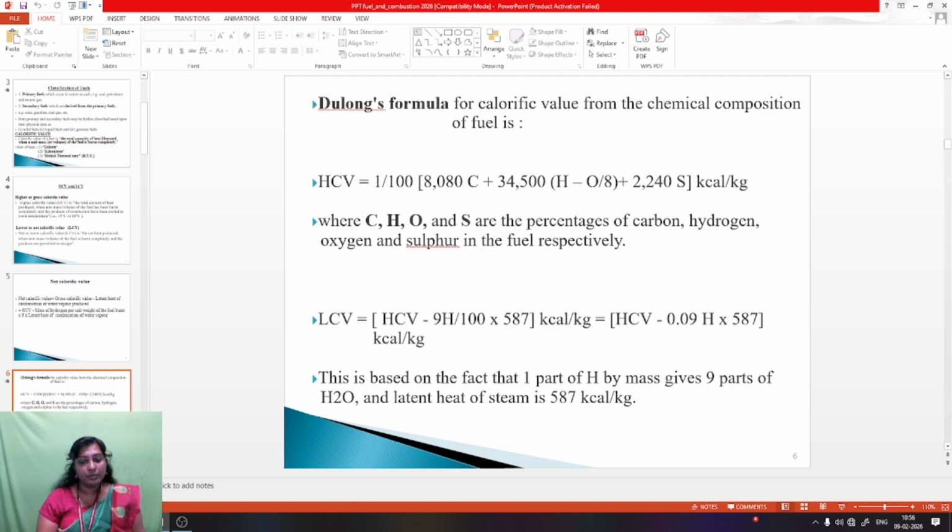That is equal to HCV minus 0.09 H into 587 calories. This is based on the fact that 1 part of hydrogen by mass gives 9 parts of water, and the latent heat of steam is 587 calories per gram.